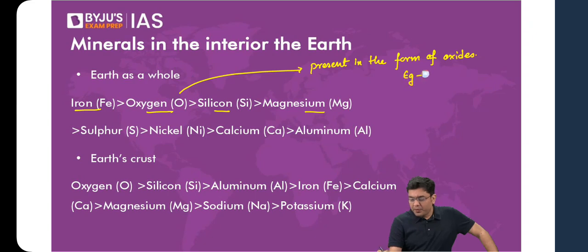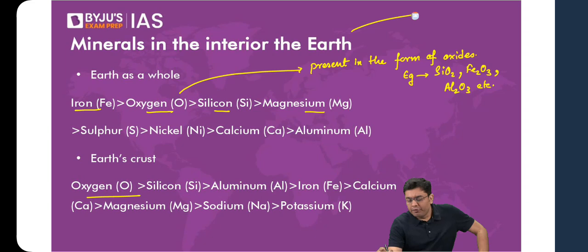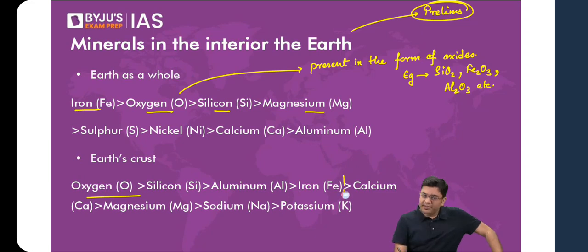Example, silica, ferrous oxide, alumina, etc. If you consider only the Earth's crust, oxygen is the most dominant, followed by silicon, aluminium, and iron. For your examination, this is the portion relevant for your prelims. Only the top 4 need to be studied.